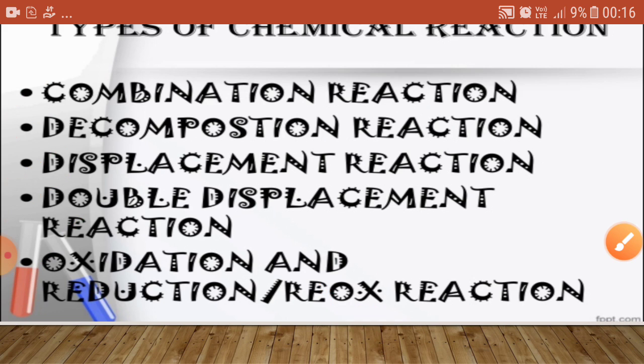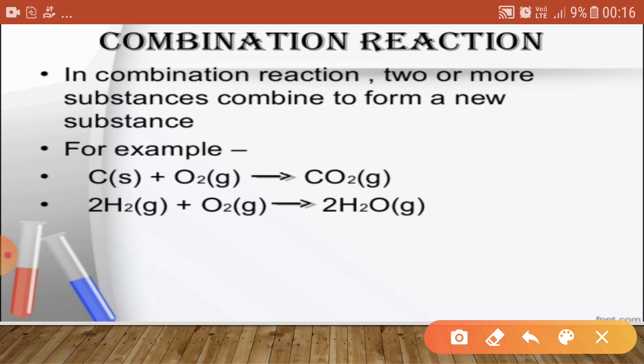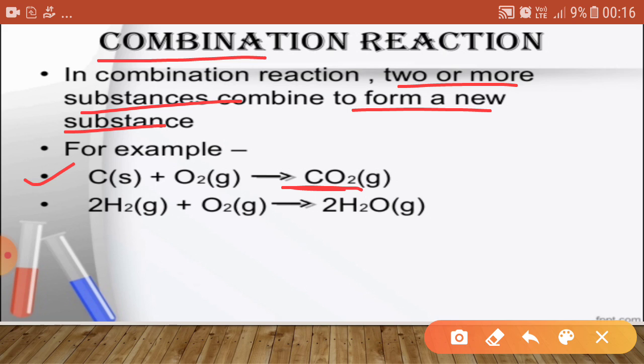Now, come to the first reaction, that is the combination reaction. As it is clear from the name, there are 2 or more substances which combine to form a new substance. For example, carbon and oxygen are combining and form carbon dioxide. So basically, in the combination reaction, 2 or more substances just combine and form a new substance. Right, students? And this combination reaction can occur in 3 different ways.